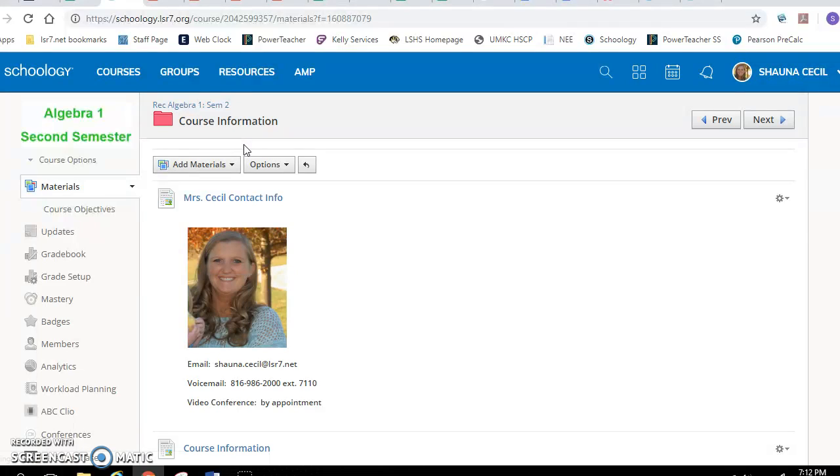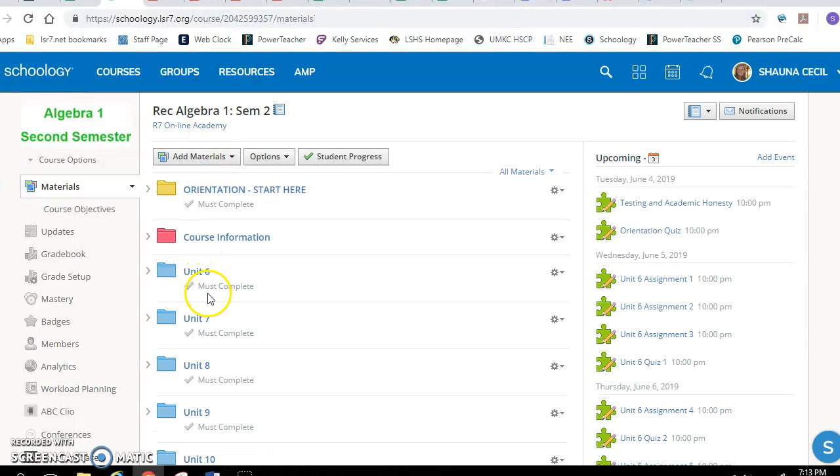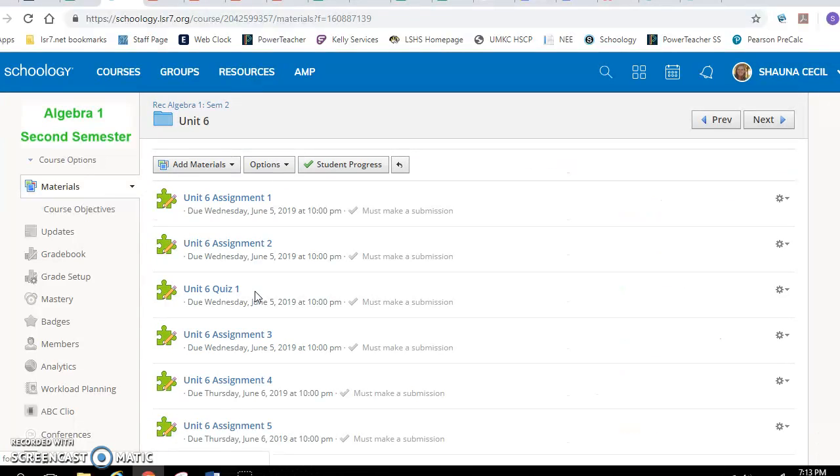Okay, so I want to go now and actually open up one of our folders. All of this you have to view. And notice these check marks here saying that you must complete, must complete, must complete. Those are completion rules. So this stuff has to be done in order. You can't do one assignment until you finish the one before it. Like this first one is due June 5th at 10 o'clock, and it says here you must make a submission. So you at least have to do it one time before you could move on to assignment 2.